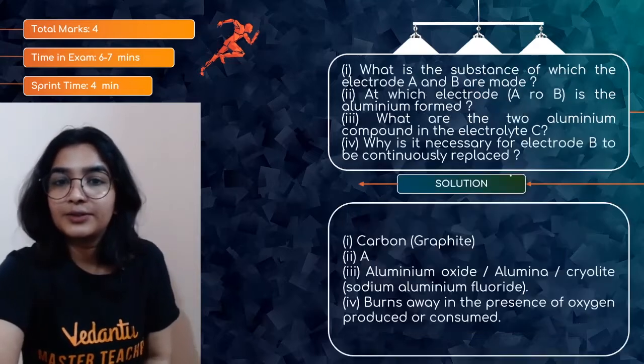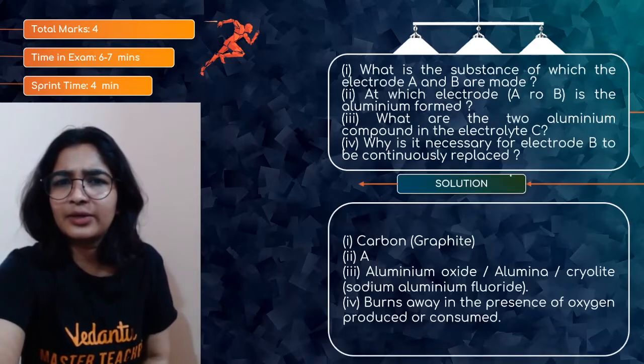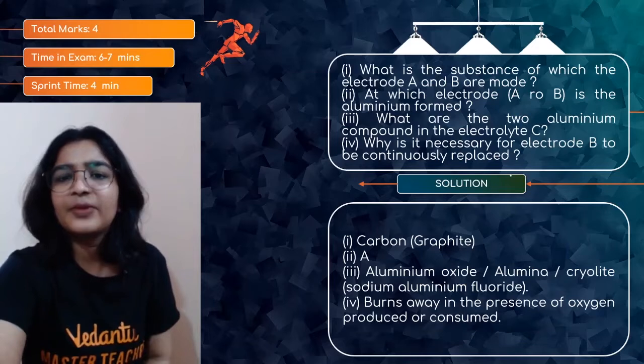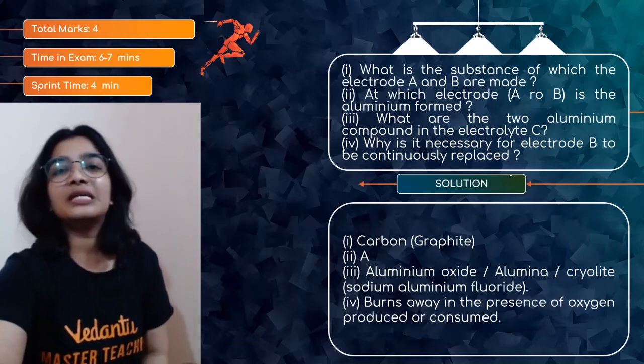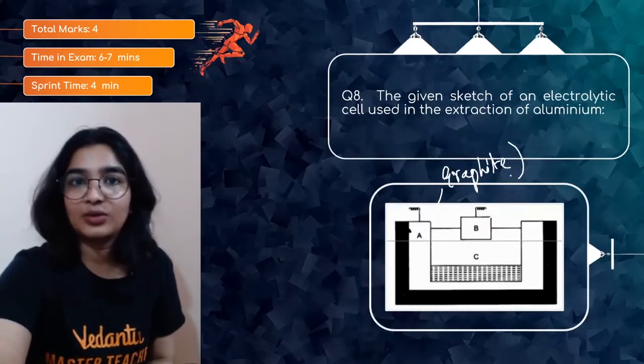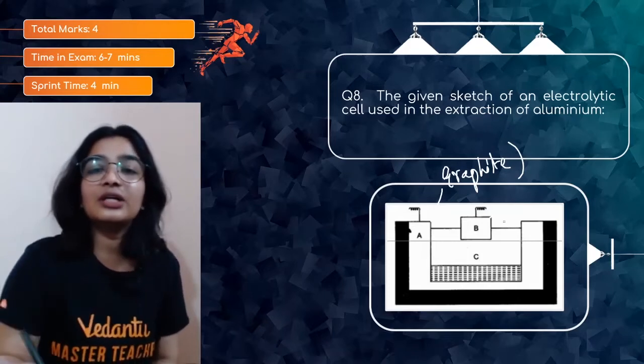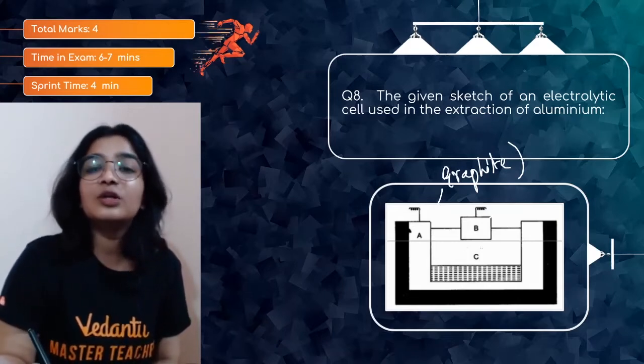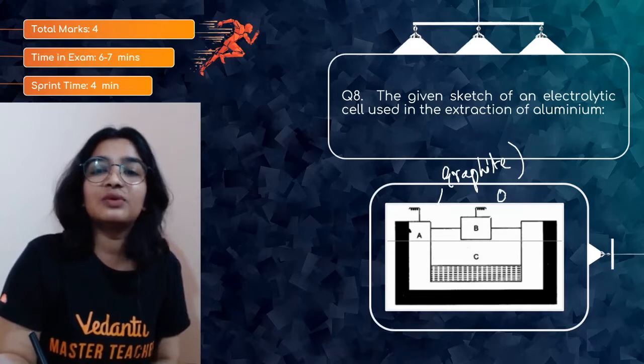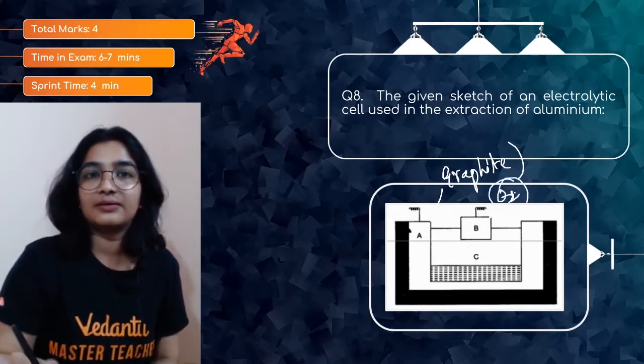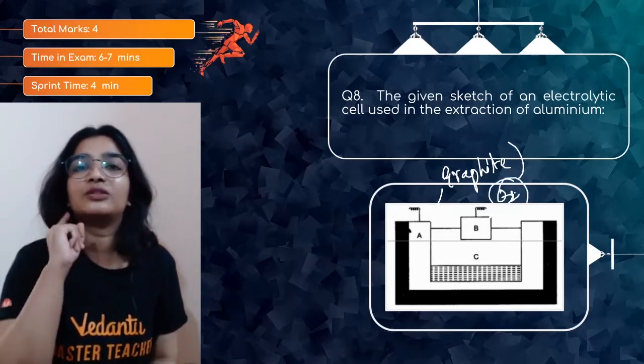Next is, at which electrode is the aluminium formed? So obviously aluminium will be formed at A, which is the cathode. So here, at anode, what happens? B is the anode, so at the anode oxygen gas will be liberated. So there will be formation of carbon dioxide.